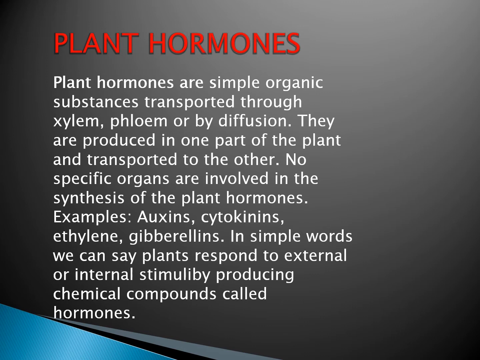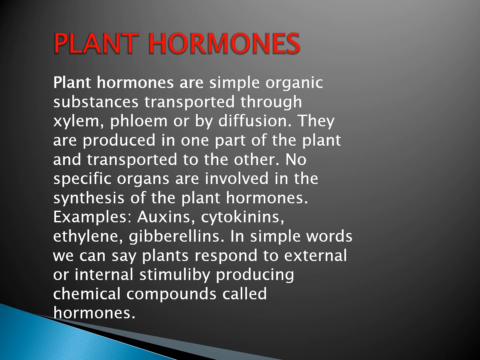No specific organs are involved in the synthesis of plant hormones. And what are the plant hormones? Here I have given the examples: auxin, cytokinin, ethylene, gibberellins. These are all examples of plant hormones. In simple words, plants respond to external or internal stimuli by producing chemical compounds known as hormones. Plants respond to a variety of stimuli like light, water, temperature, gravity.